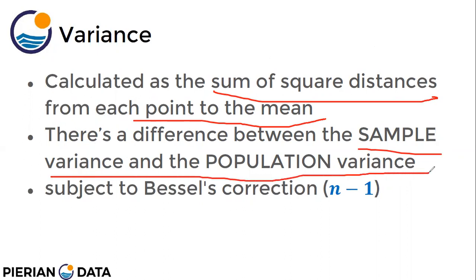Population variance means the variance of the complete population, and sample variance means the variance of whatever subset you are observing. With Bessel's correction, for finding the variance of a sample we use n minus 1 instead of n.